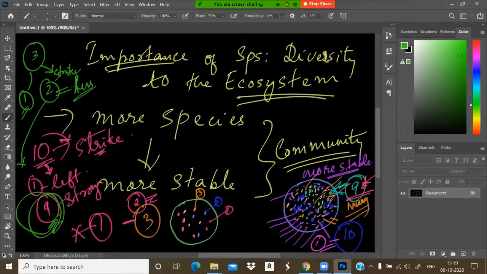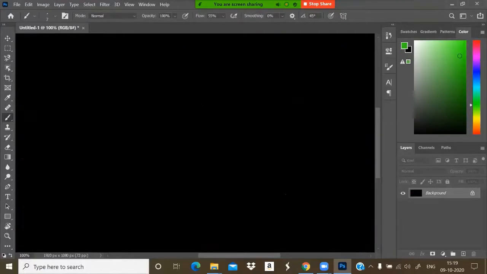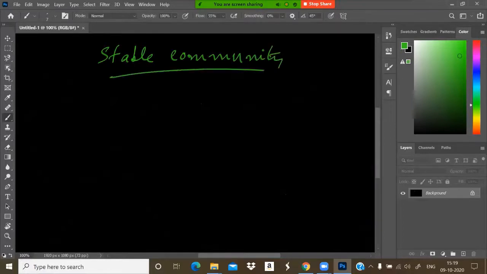Like that, if there are more species, a greater number of species, that community will be more stable and stronger. The community which consists of more species will be a stable community. That means it does not show much variation. A stable community does not show much variation.